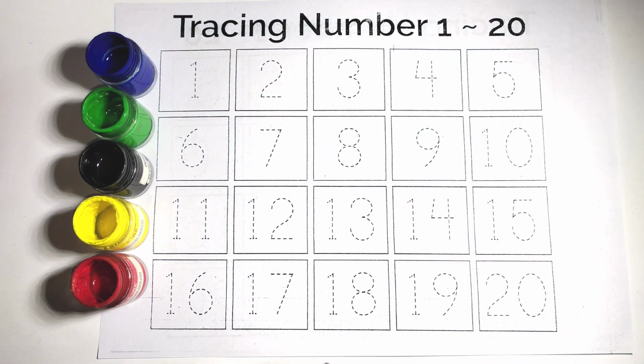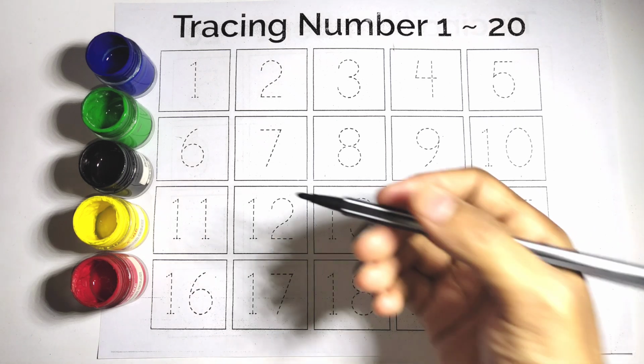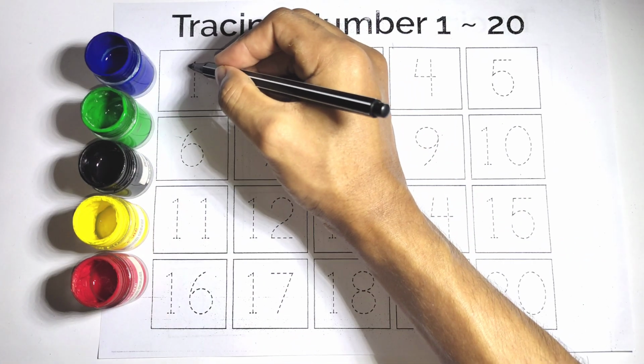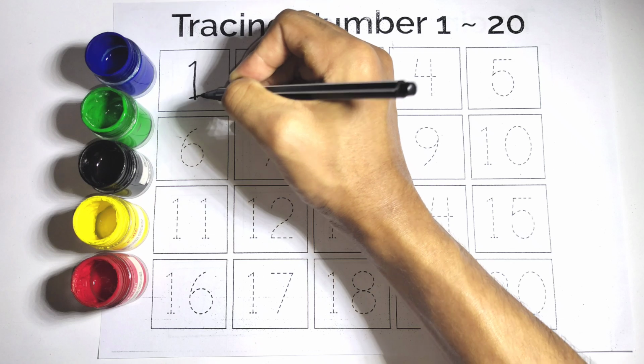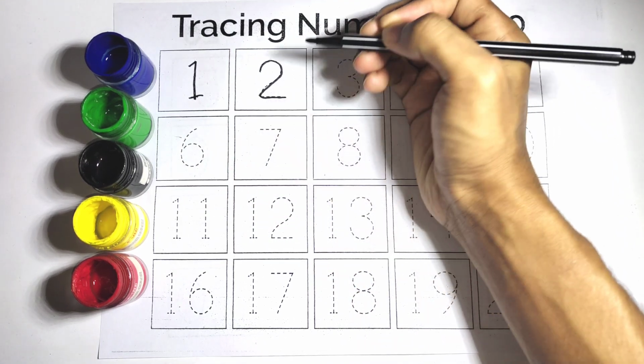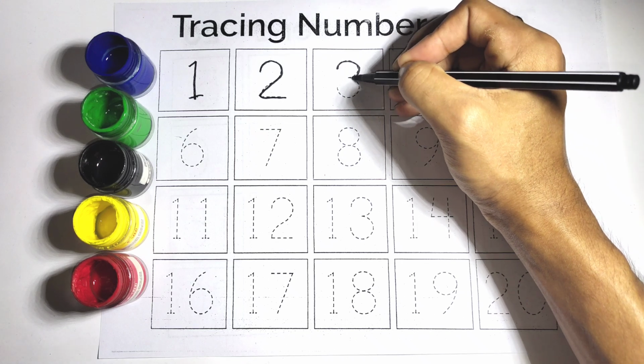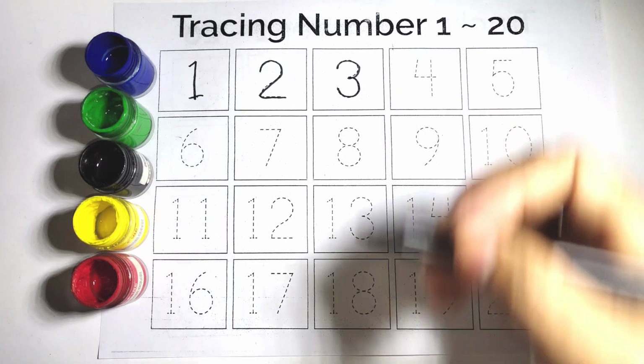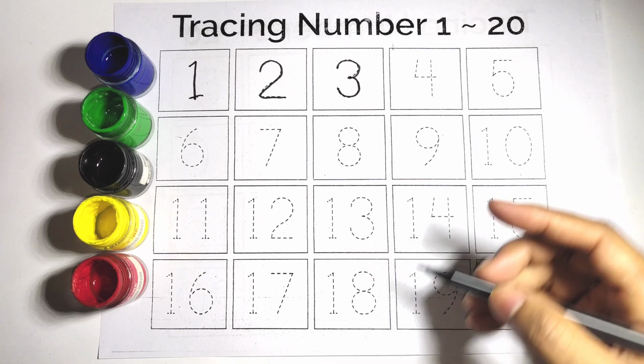Today we draw numbers. Kids, first we use black color and now we draw the number 1. O-N-E, 1. And the next one is 2. T-W-O, 2. Kids, now we draw the number 3. And the next one is 4.